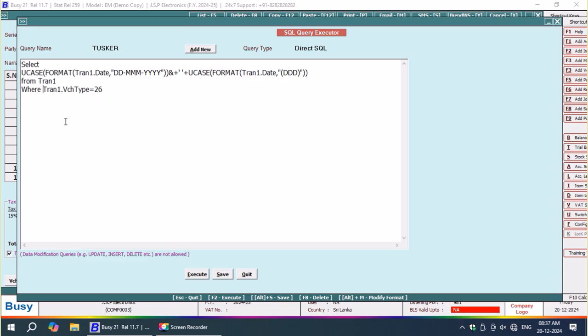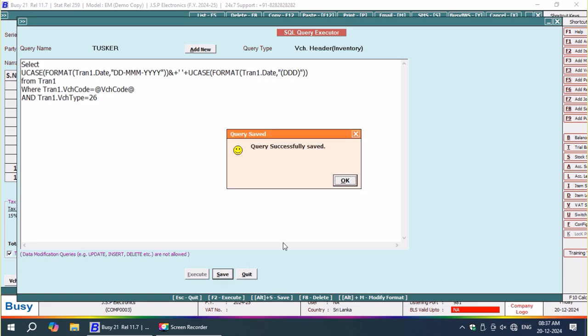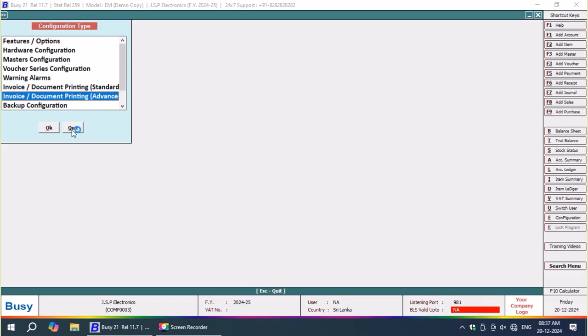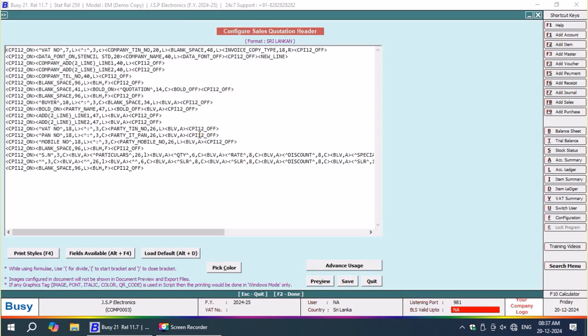Now I have to take it for printing. For printing I'm going to mention it in the fourth line, where tran1.voucher code is equal to @voucher code@. That @voucher code@ is a predefined function by the BCFin, so I just have to call that function to get it on the print report. Here in the header I'm going to mention it as invoice number, sorry, quotation number, quotation date. Whatever date is mentioned here will come over there as the quotation date.